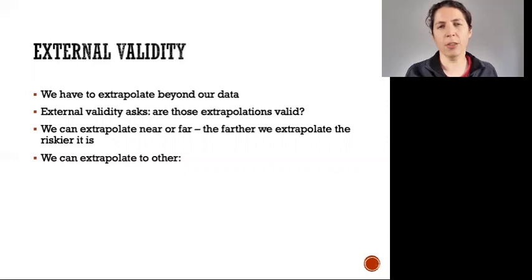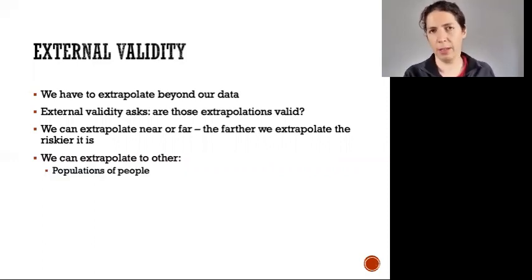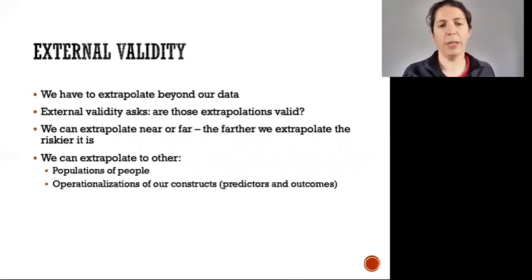So here are some ways we can extrapolate beyond what we actually did. We can extrapolate to other populations of people, like in the example I just gave, where I only looked at University of Melbourne students, but I wanted to make a broader generalization, maybe to all Australian university students, or maybe even to all people in the world. But I can also extrapolate to other ways of measuring our constructs, so other operationalizations of, for example, happiness or generosity.